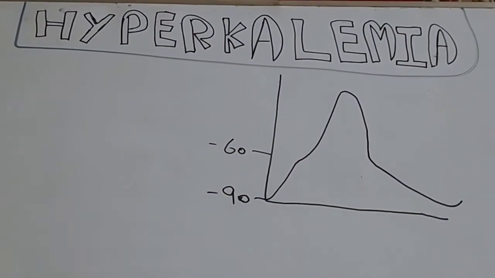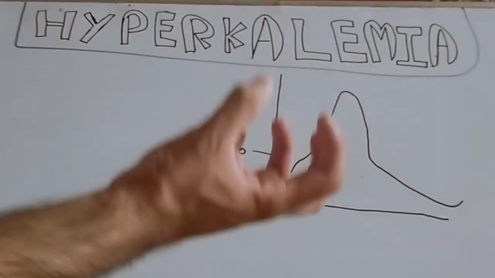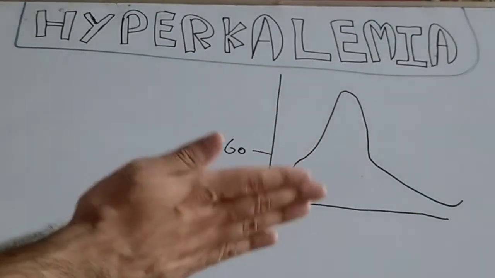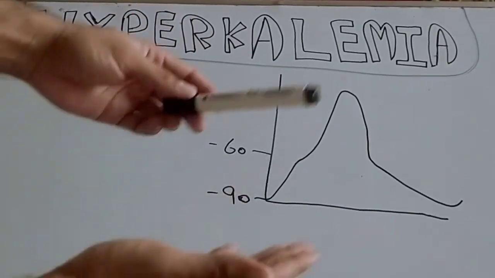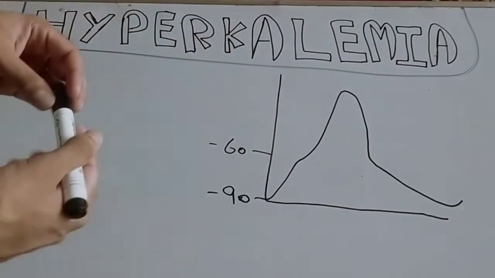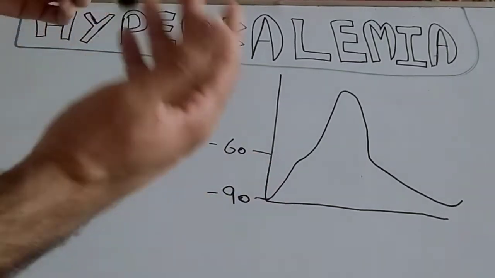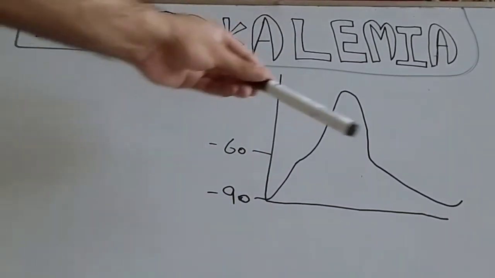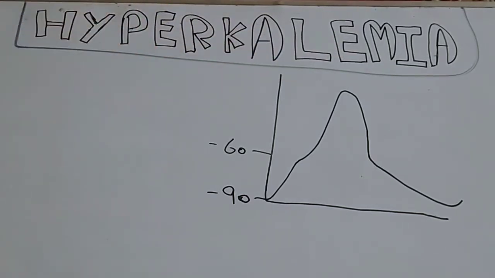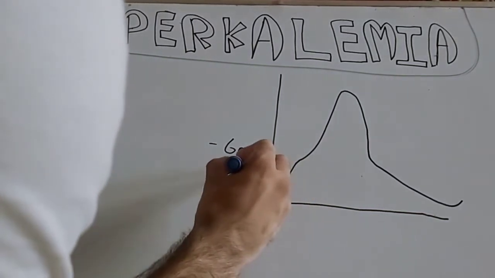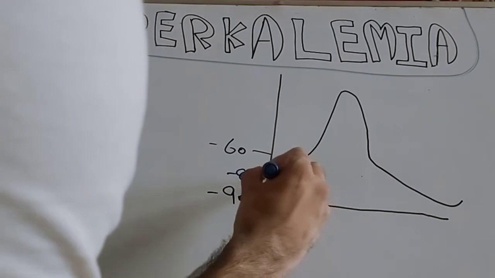Now in the case of hyperkalemia, what actually happens is that potassium ions are accumulated in the extracellular fluid. So fewer potassium ions would move from the membrane into the extracellular fluid with less velocity, because potassium ions are already accumulated in the extracellular fluid. So that's why the resting membrane potential would decrease, and let's say it decreased to minus 80.